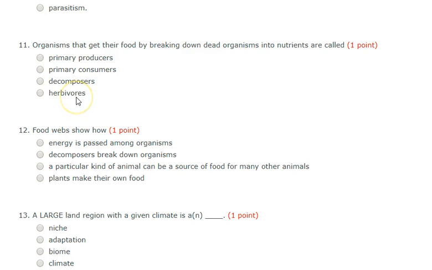Number 11. Organisms that get their food by breaking down dead organisms into nutrients are called what? What do you call organisms that get their food by breaking down dead organisms? Are those called primary producers, primary consumers, decomposers, or herbivores?